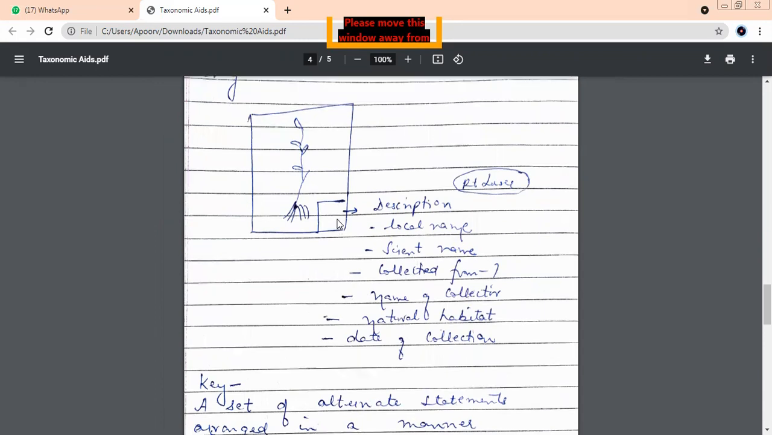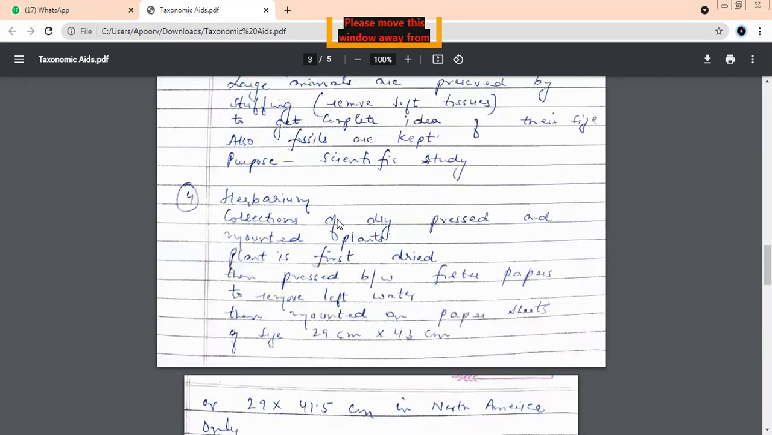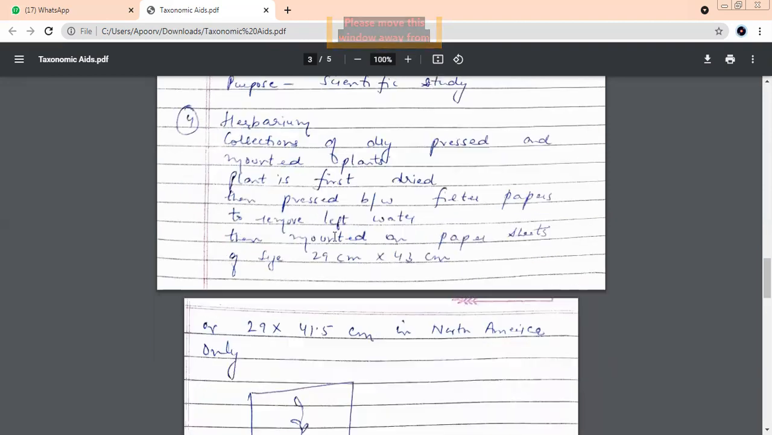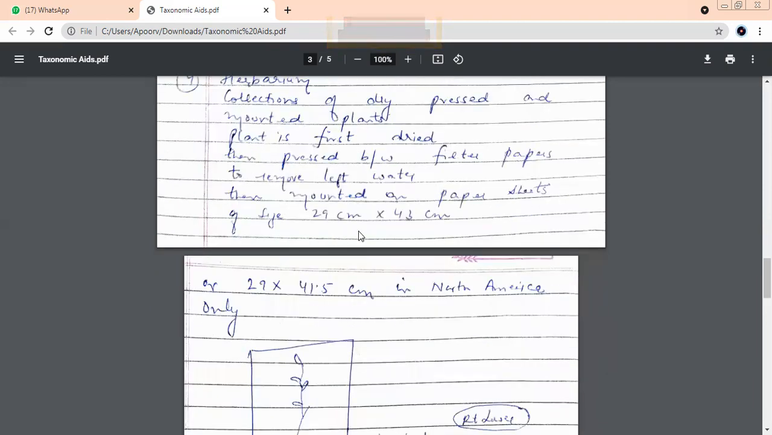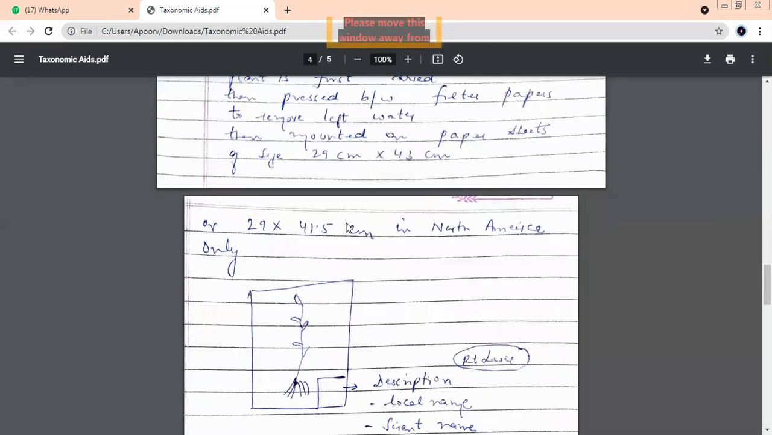Is it okay? So what are the 3 steps in maintaining a herbarium? We know that first we collect the plant, then we dry it, press it and mount it. What is the standard size of herbarium sheets? 29 centimeter into 43 centimeter. In North America, we have an exception. In place of 43, they use